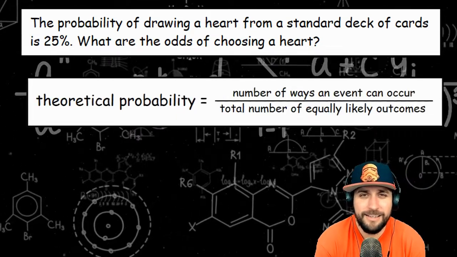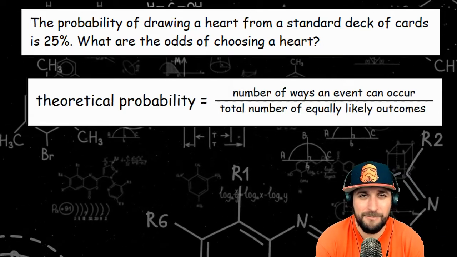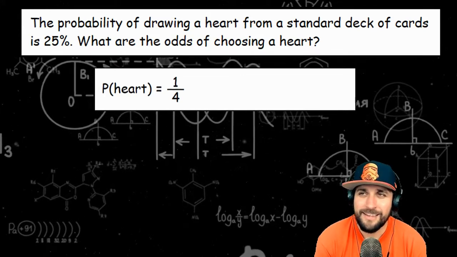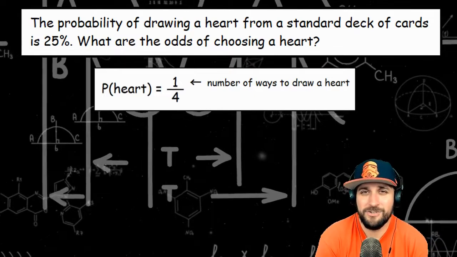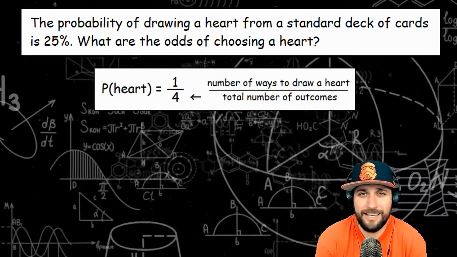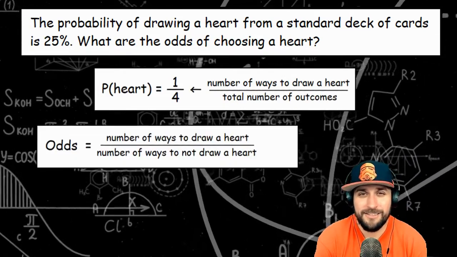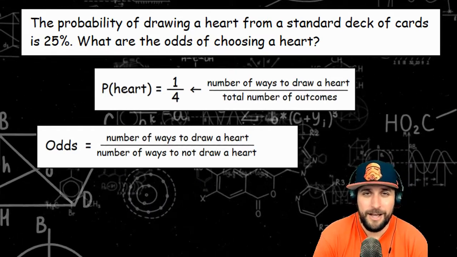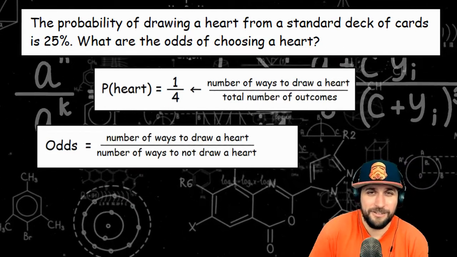So probability is the number of ways an event can occur over the total number of equally likely outcomes. So we look at our 1/4. That 1 stands for the number of ways the event can occur, so that's the number of ways there are to choose a heart. And the 4 represents the total number of equally likely outcomes. So odds, it asks for the odds of drawing a heart, so that's the odds in favor of drawing a heart. So odds will have the number of ways I can draw a heart to the number of ways I can fail to draw a heart.